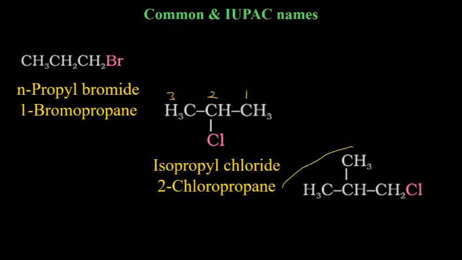So iso group is still there, but in the compound you have 4 carbons. So you will not call it isopropyl. Tuhina, correct. Shivangi, correct. Arohi, correct. Good. So it is iso group, but because there are 4 carbons in total, you will say isobutyl chloride.